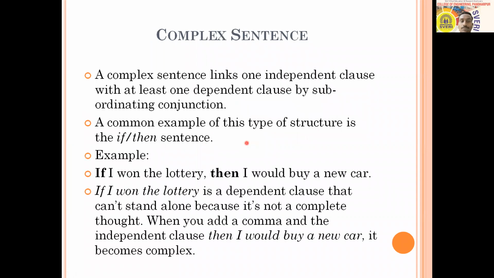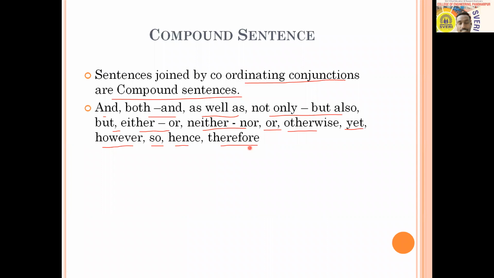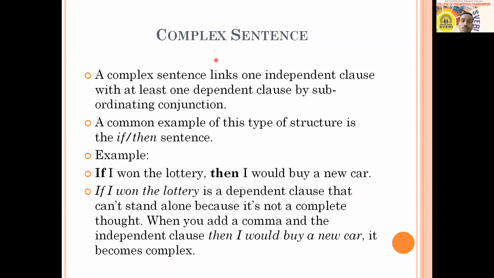Okay, so we'll see examples afterwards, after learning about the complex sentence, where we'll see some examples of both compound and complex. A complex sentence links one independent clause. Here also a minimum of two or more clauses are connected. But in a complex sentence, one clause is independent and the other clause, or second clause, is dependent on the first one for the completion of the meaning. Otherwise, you will not get the complete meaning by separating these two clauses.